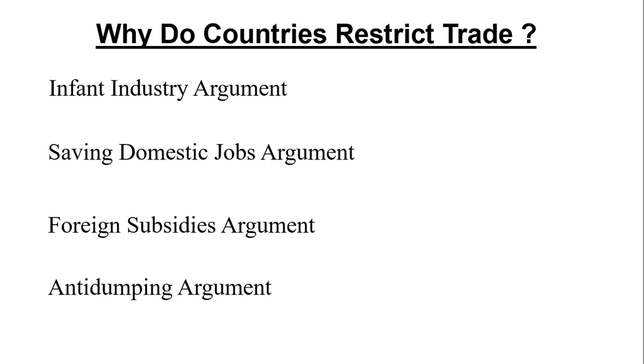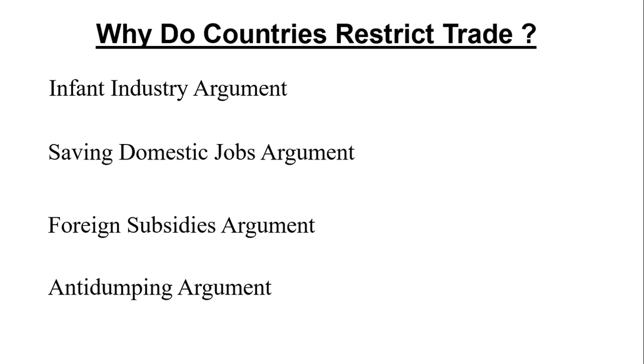Alright, so why do countries restrict trade? Countries restrict trade because of the disadvantages of trade we mentioned earlier. So infant industries are likely to be crippled. Saving domestic jobs argument. When infant industries are crippled, a lot of people will be laid off. So to check unemployment, countries try to restrict trade.